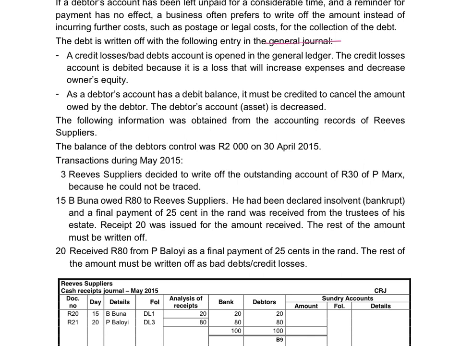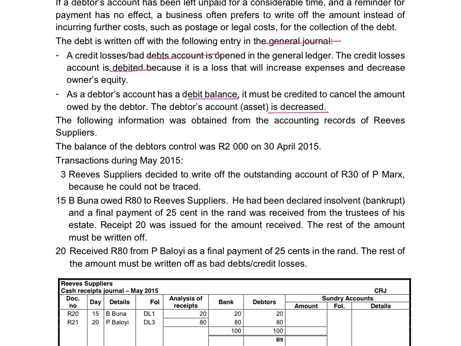The bad debts account is an expense and will be opened in the general ledger. The credit losses or bad debts is debited because expenses increase on the debit side, and because we have an expense, it means that our equity will decrease because the business will make less profits. As the debtor has a debit balance because it's an asset, it must be credited to take the amount out of the debtor's account so that the asset can decrease.